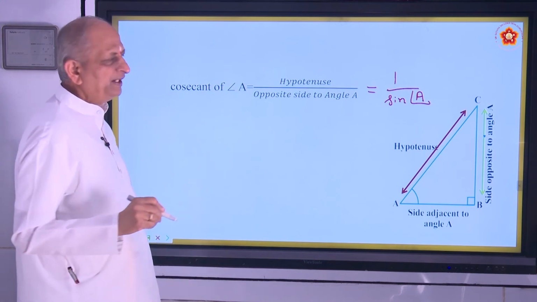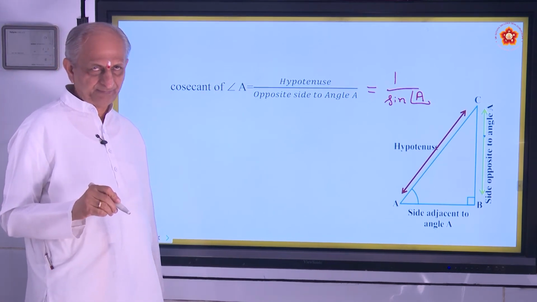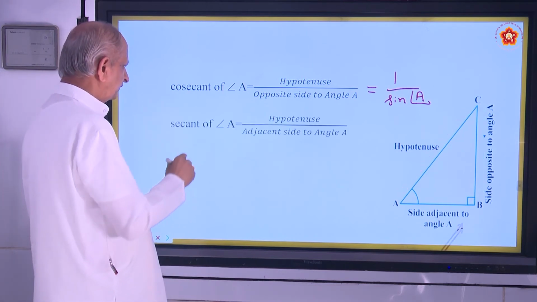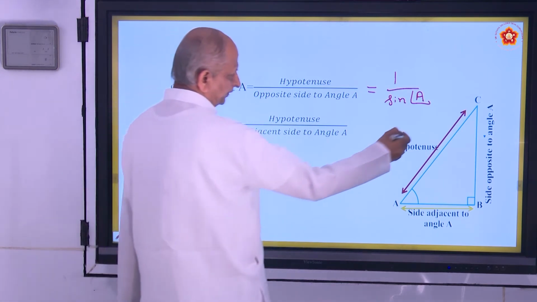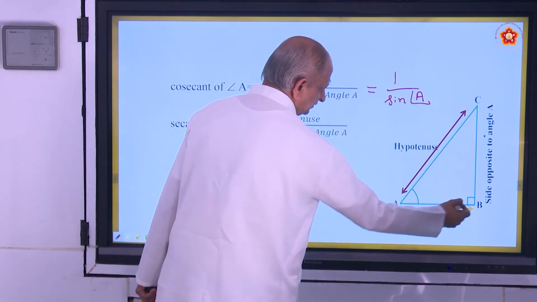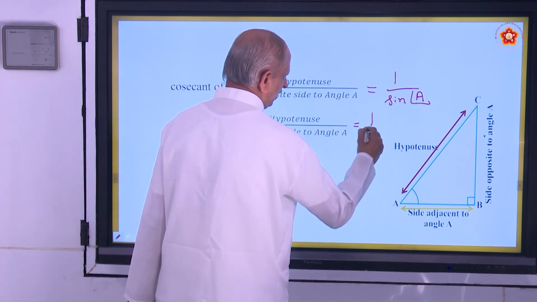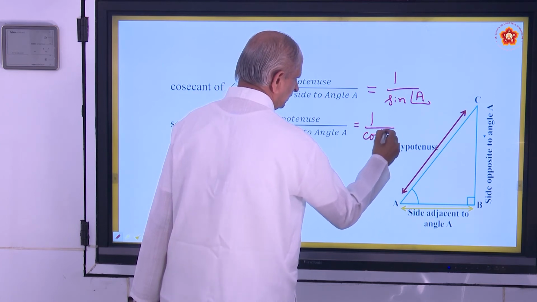Similarly, sine of angle A is the reciprocal of cosecant of angle A. Next comes secant. Secant is hypotenuse by adjacent side, and is the reciprocal of cos of angle A.